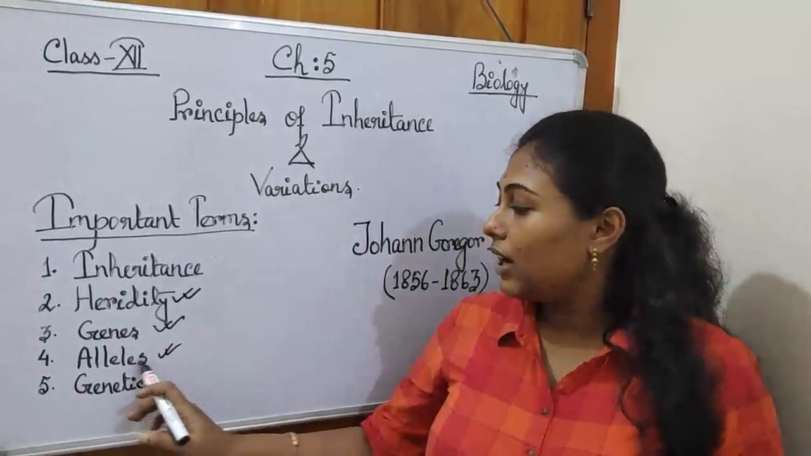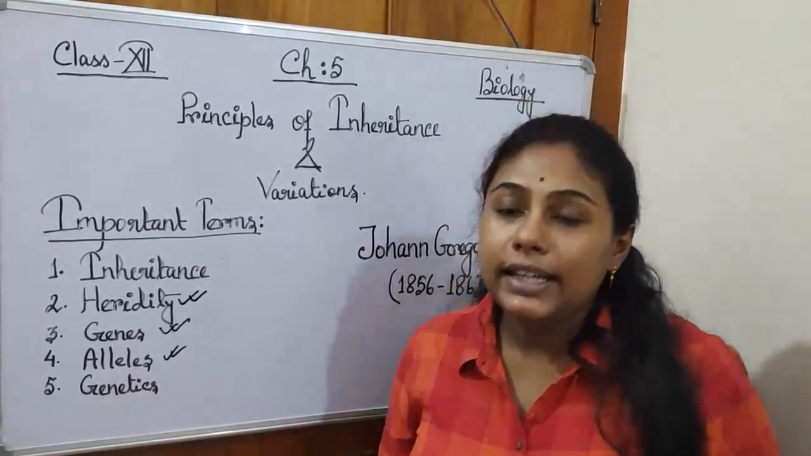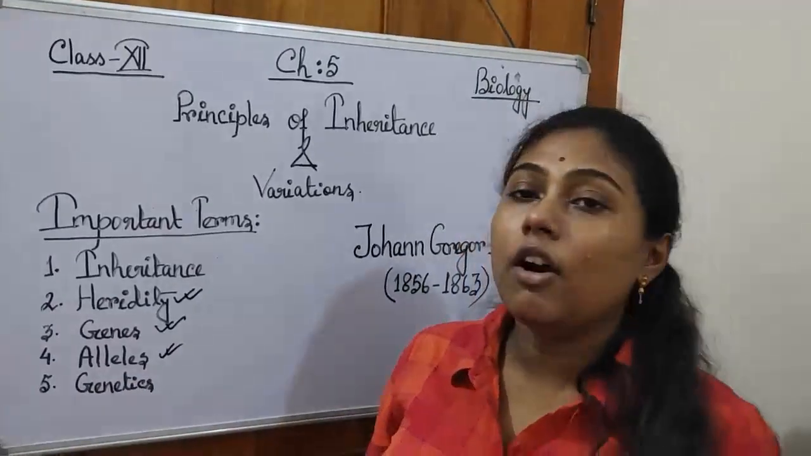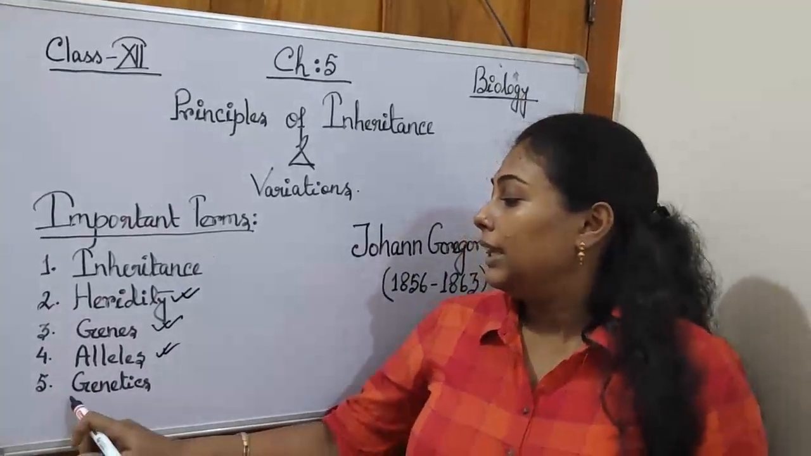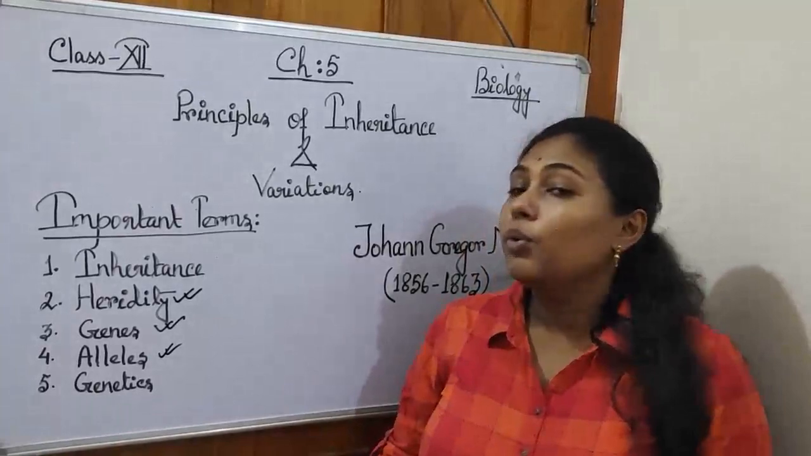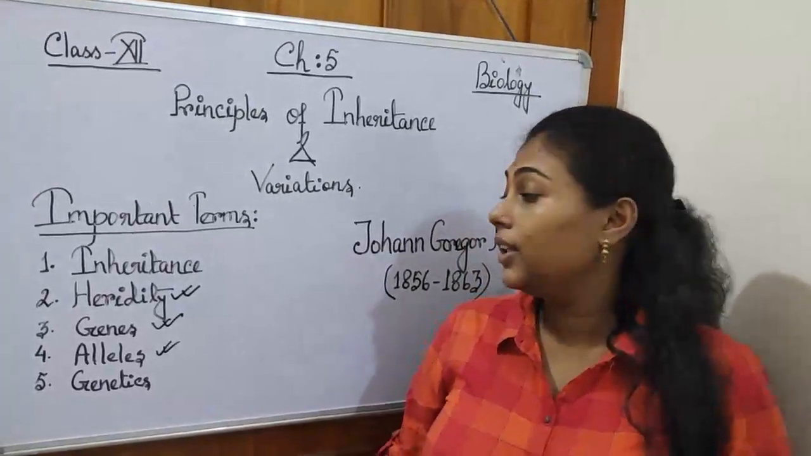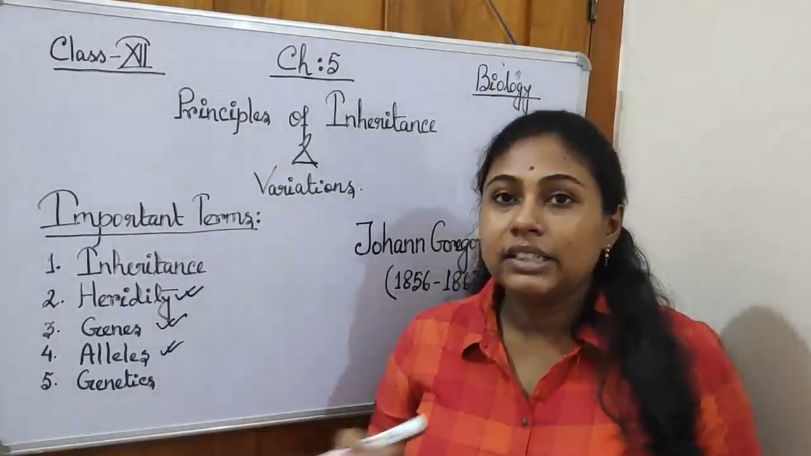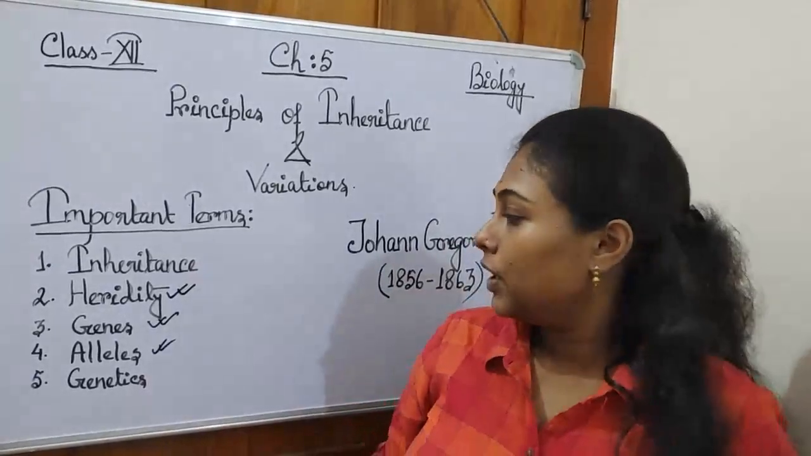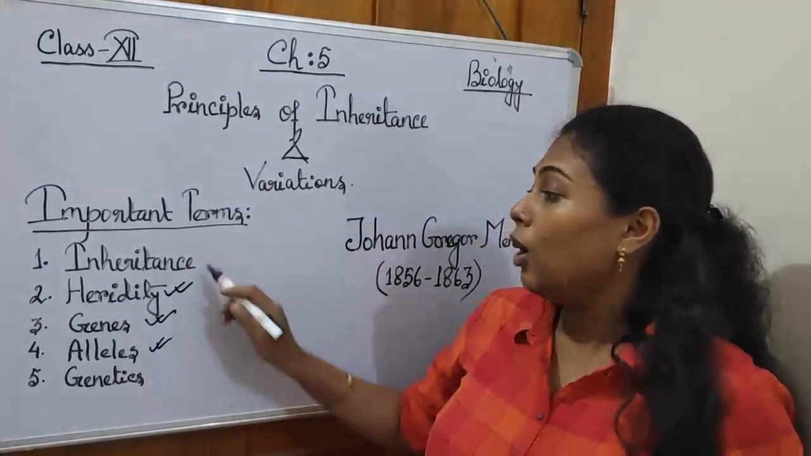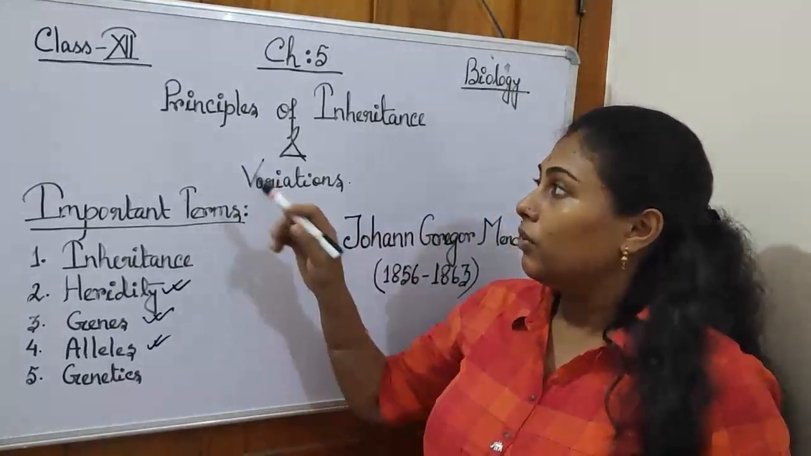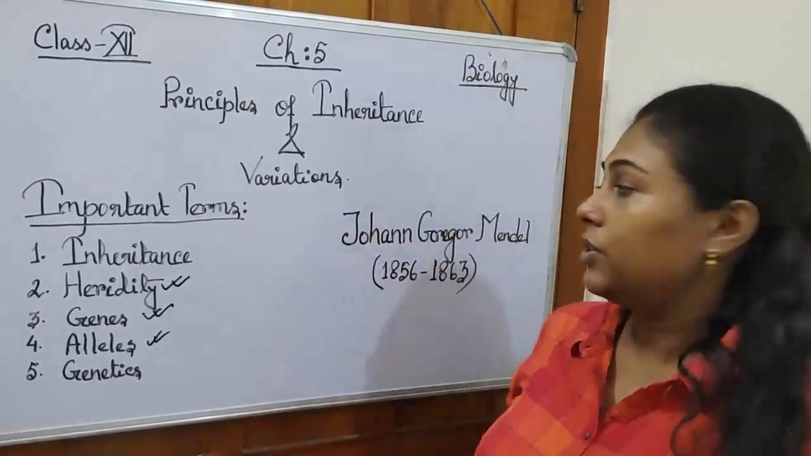The fifth term is genetics. Now we have to know what genetics is. Genetics is nothing but the study of genes. So in this branch of science we study or deal with the characteristics and types of genes. So we have to remember all 5 terms when we will be reading the chapter.